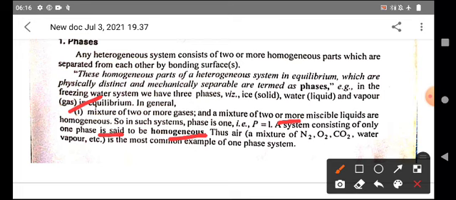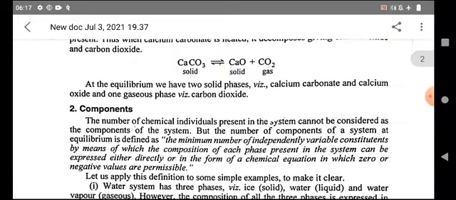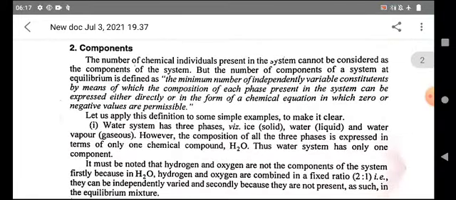Thus, air, a mixture of nitrogen, oxygen, carbon dioxide, water vapor, etc., is the most common example of a one-phase system. Very important. Air is a mixture of so many gases like nitrogen, oxygen, carbon dioxide and water vapor. So air is the most common example of a one-phase system. Next, components.